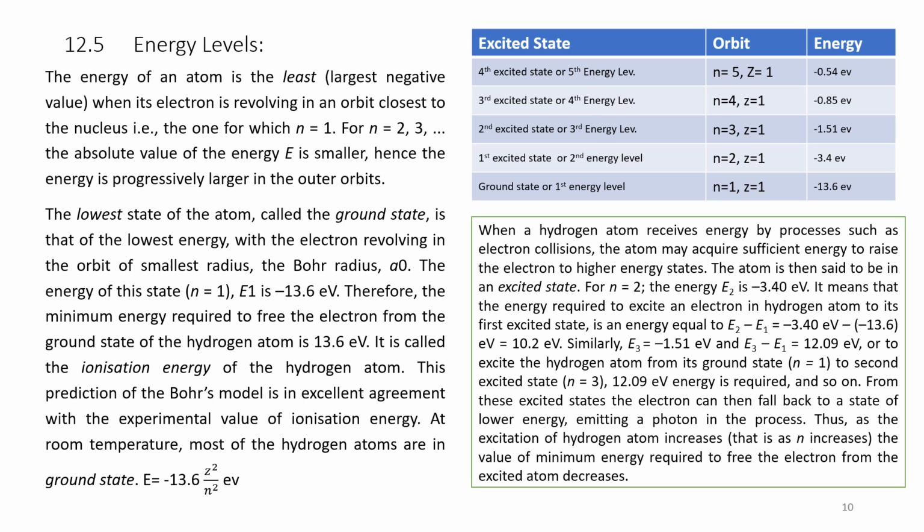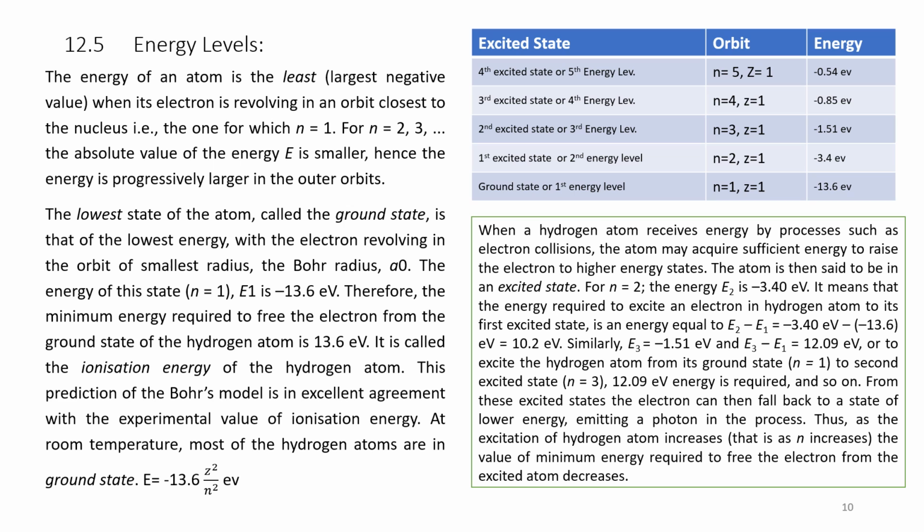Or to excite a hydrogen atom from the ground state, that is n equal to 1, to the second excited state, this energy being minus 1.51, 12.09 electron volt energy is required, and so on. From these excited states, the electron can then fall back to a state of lower energy, emitting a photon in the process. Suppose the electron falls from a higher energy level to a lower energy level, the difference of energy is emitted as a photon.